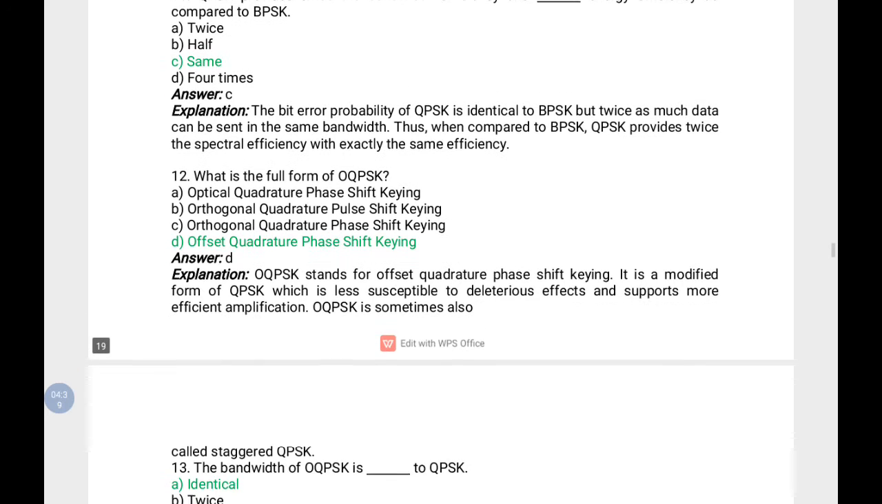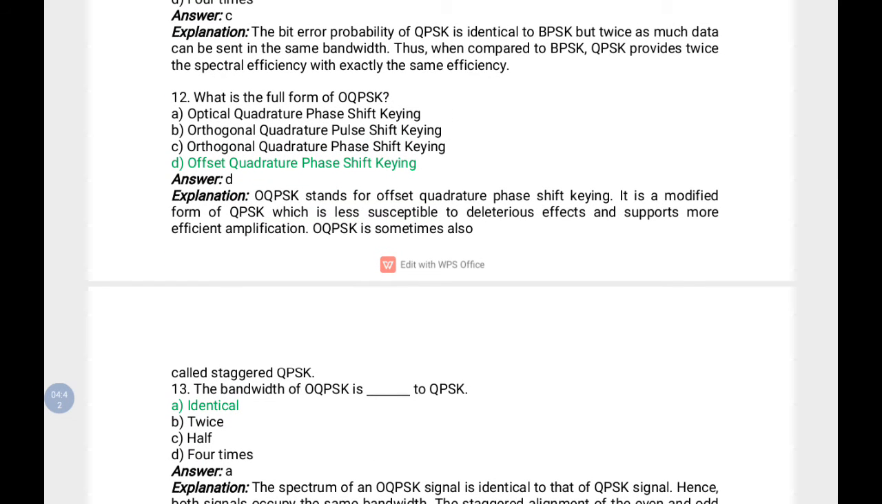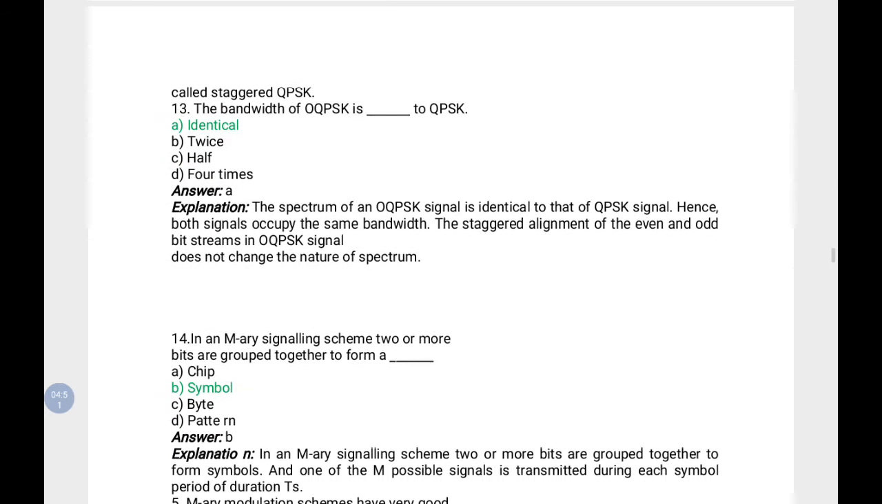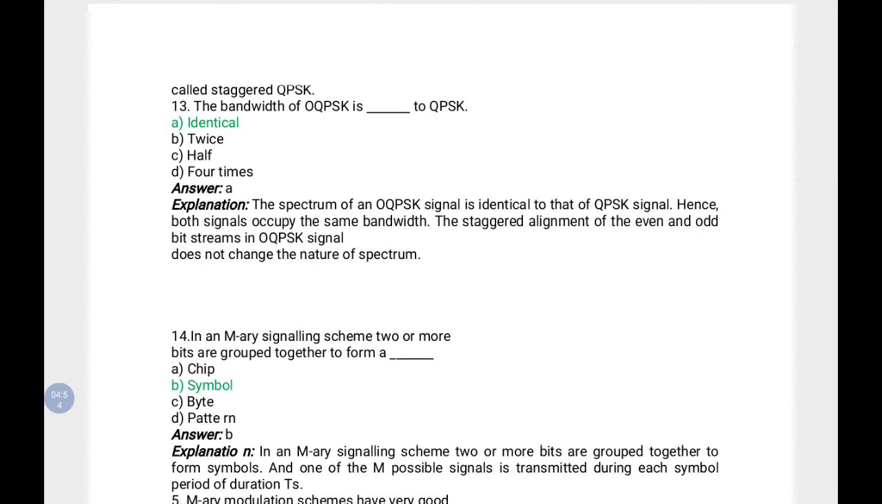Then, what is the full form of OQPSK? QPSK you know is quadrature phase shift keying. O means offset quadrature phase shift keying. You have to study such expansions, because they may ask expansions like TDM, FDM, TDMA, FDMA, BPSK, QPSK. The next question: the bandwidth of OQPSK, offset quadrature phase shift keying, is identical to QPSK.